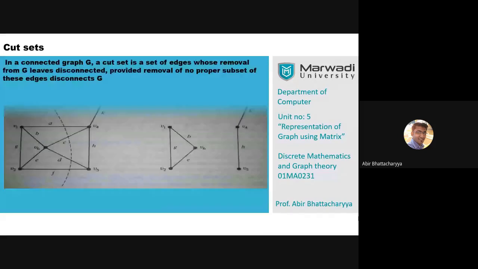So first of all, suppose we have any connected graph. Try to get the concept clearly. If you got stuck at any point, please let me know so that I can help you understand the particular concept. If I have any connected graph G, then what is the role of a cut set? A cut set means we are cutting, we're removing some edges.